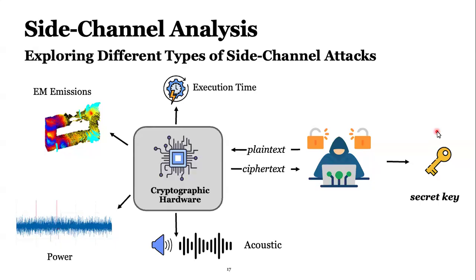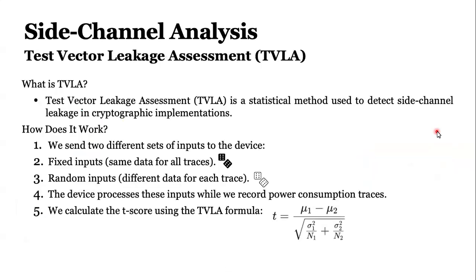And during this cryptographic operation happening, the attacker is able to observe the environment to extract the secret key. This is the general idea of side channel, but how are we going to know that this implementation is leaking information, that it is side channel vulnerable?